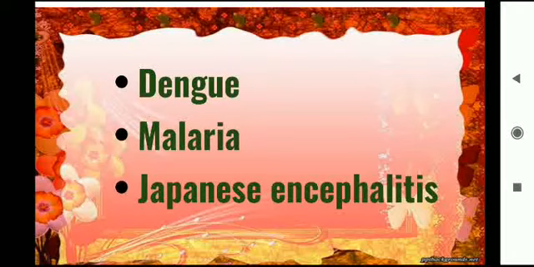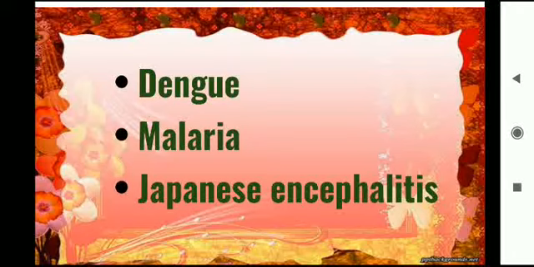Okay, when standing water is left for some time, what will happen? Mosquitoes start breeding in that standing water. Okay, this results in diseases like dengue, malaria, Japanese encephalitis, or chikungunya. These types of diseases are caused because of standing water or water stagnation.